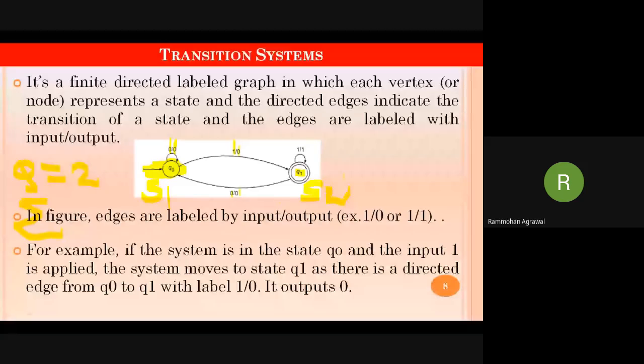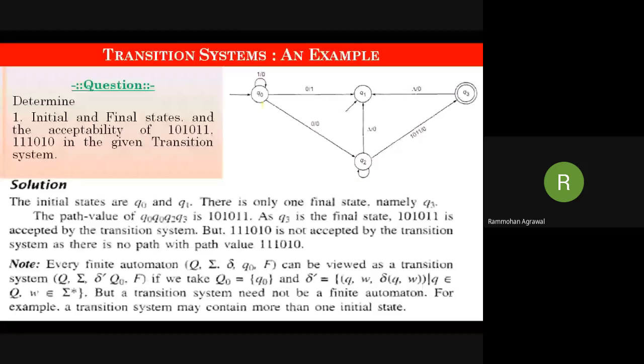Transition means that whenever a state receives an input, the state may change to a next state or stay in the same state. When an input is applied to a state, the state may get changed.